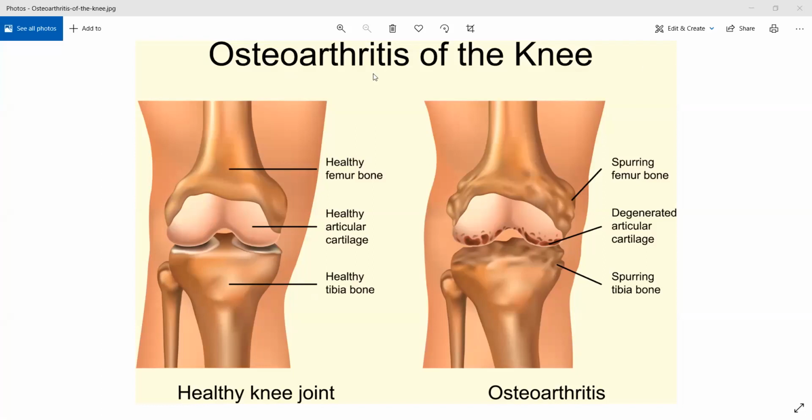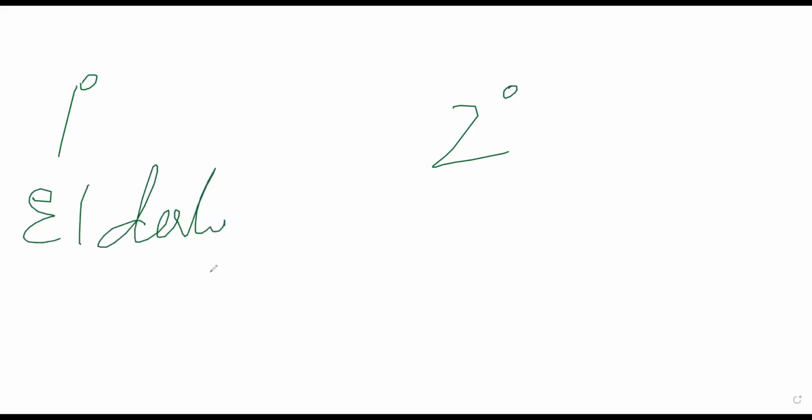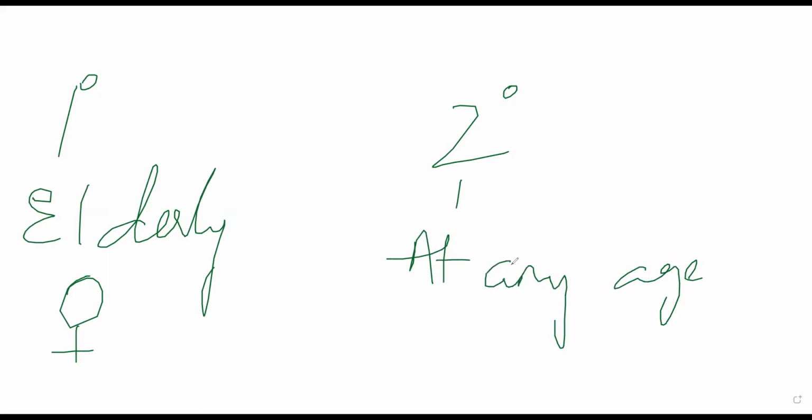Now osteoarthritis can occur in two forms. It can occur in primary form or secondary osteoarthritis. Primary occurs in elderly people. Okay. Specifically it is more common in women than in men. Secondary osteoarthritis can occur at any age. There are a number of factors that will affect a person having secondary arthritis, but essentially the manifestation is more conspicuous in large joints. Large joints like hip, knee, your back, ये पूरे ज़्यादा affect होते हैं secondary osteoarthritis में.